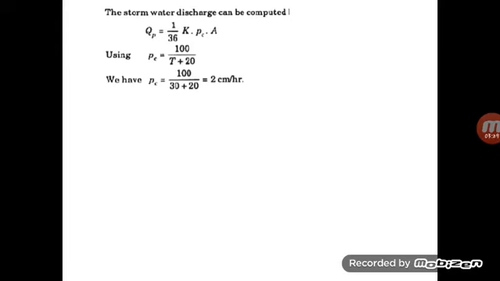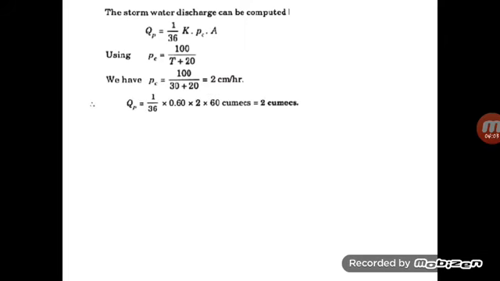The storm water discharge can be calculated using the formula we discussed earlier in the last session, that is QP equals 1 by 36 into K into PC into A. Using PC equals 100 by T plus 20, where T is the time of concentration, given as 30, we get the PC value as 2 centimeters per hour.